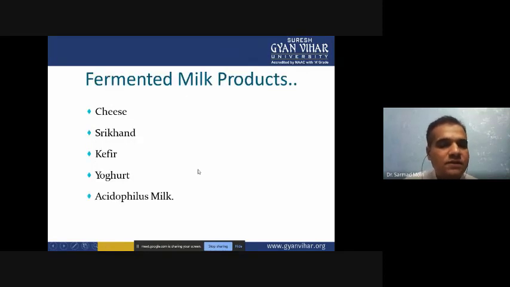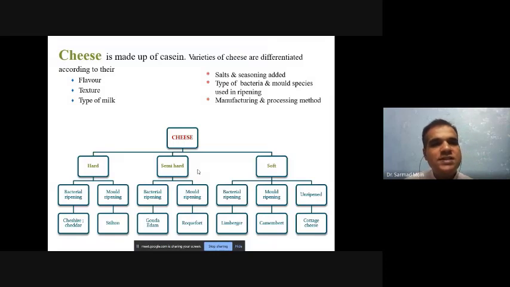Now the fermented milk products. First we will see cheese, then shrikhand, kefir, yogurt, and acidophilus milk. We will see them one by one. Cheese is made up of casein, and varieties of cheese are differentiated according to their flavor, texture, type of milk, added salt and seasoning, type of bacteria, mold, and species for the ripening purpose, and also the manufacturing processing methods are different for the different types of cheese.